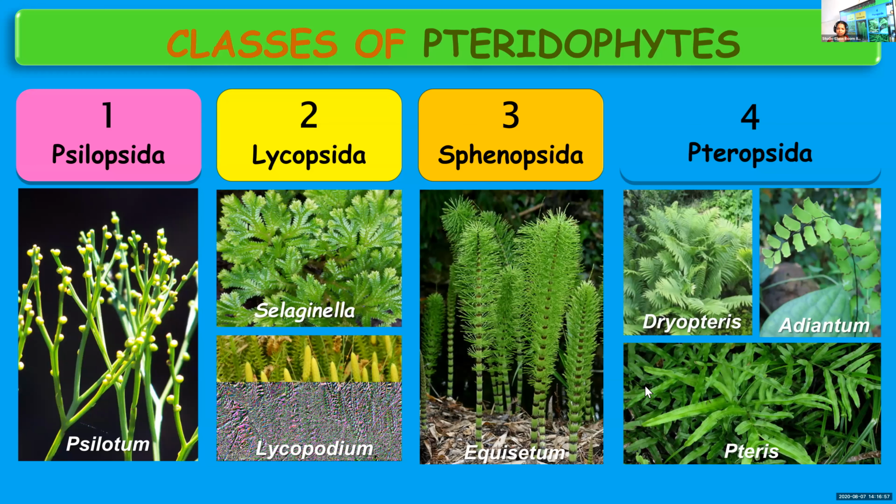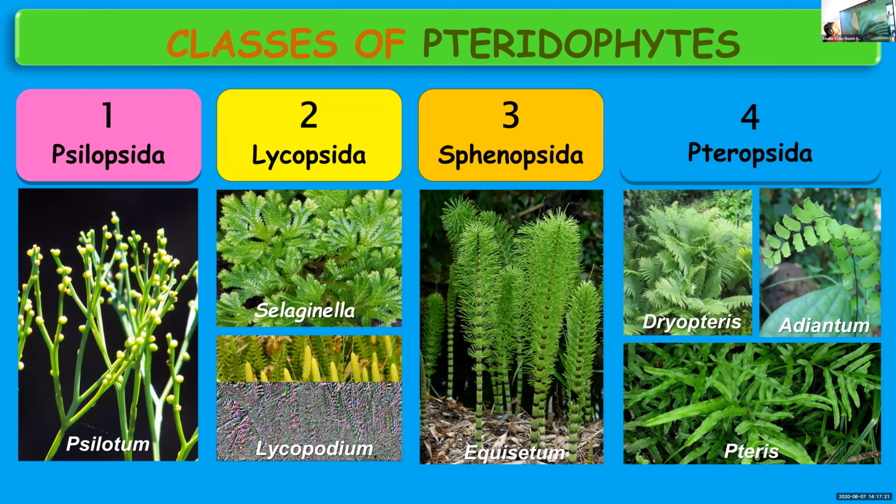Usually in angiosperms, you know that ovule will be inside the ovary, or seeds will be covered by the fruit wall. And it is inside the fruit wall that the seeds are present. But in gymnosperms, there is no such ovarian wall, or the ovary wall is not covering the seeds.